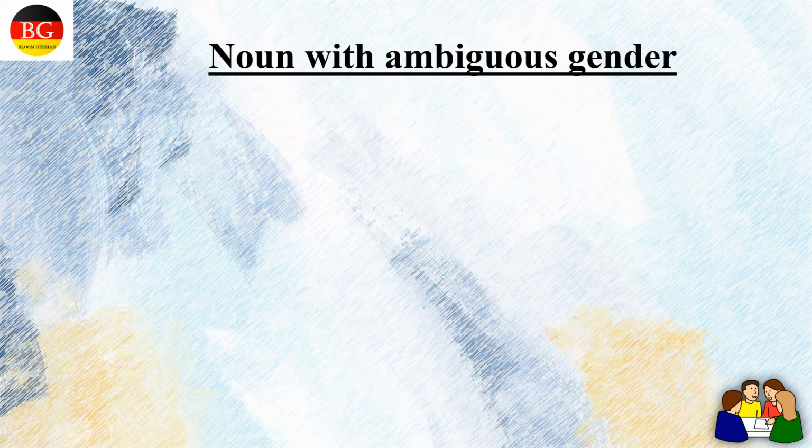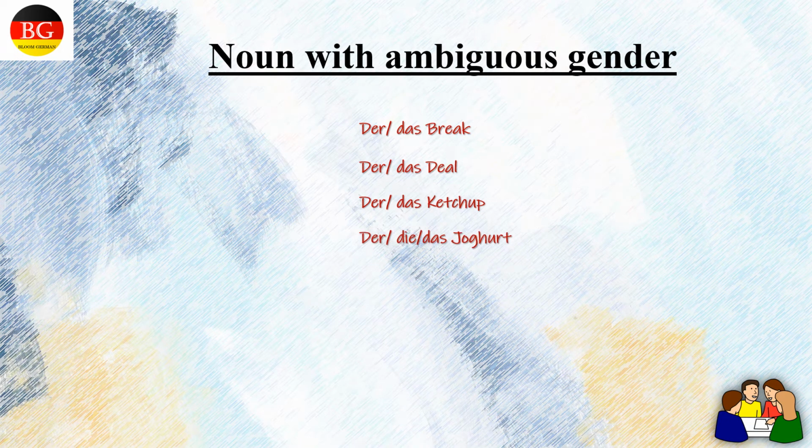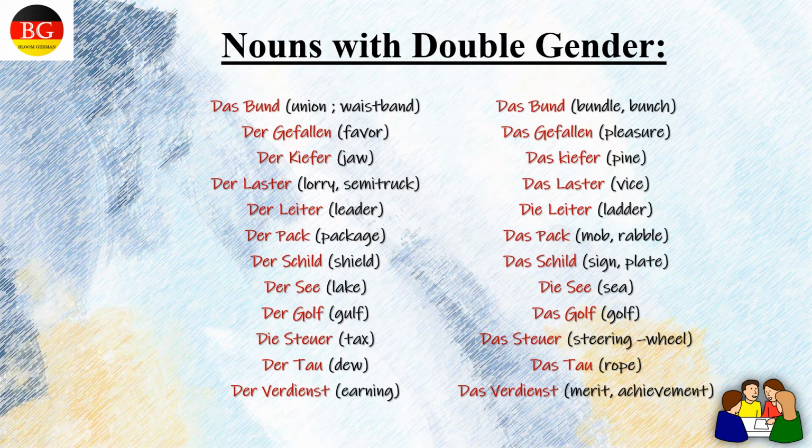Nouns with ambiguous gender. Der oder das Brei. Der oder das Dill. Der oder das Ketchup. Der oder die oder das Joghurt. Der oder das Soda. Der oder die Parka. Der oder das Radar.